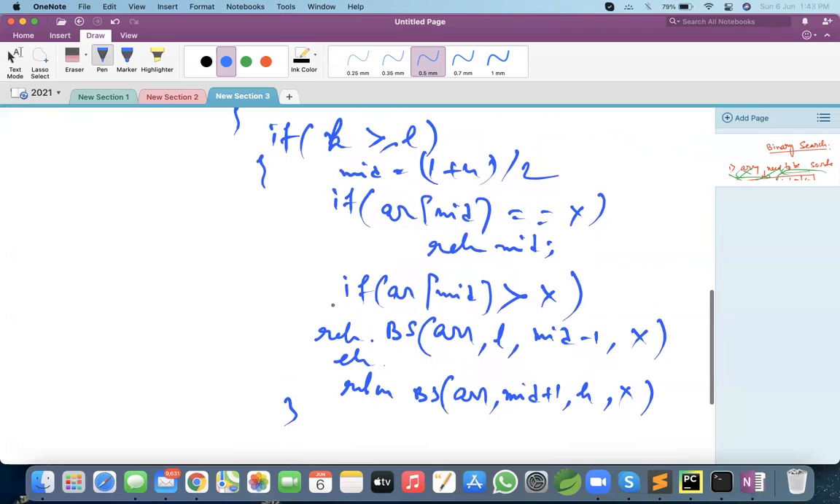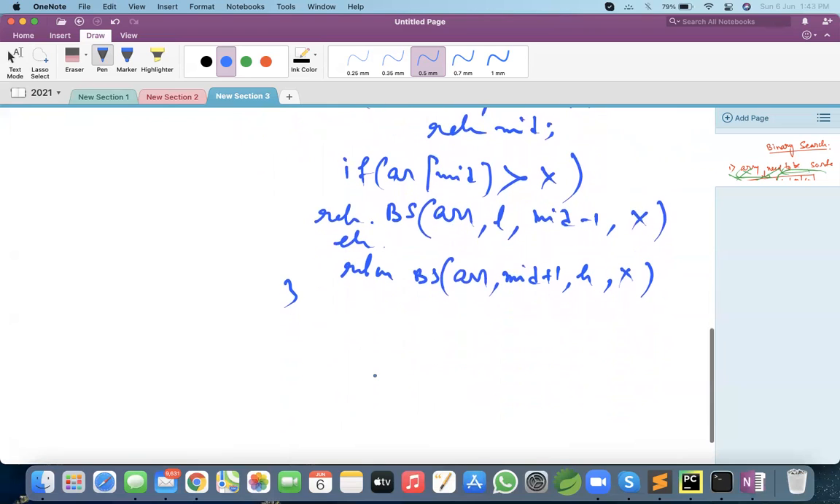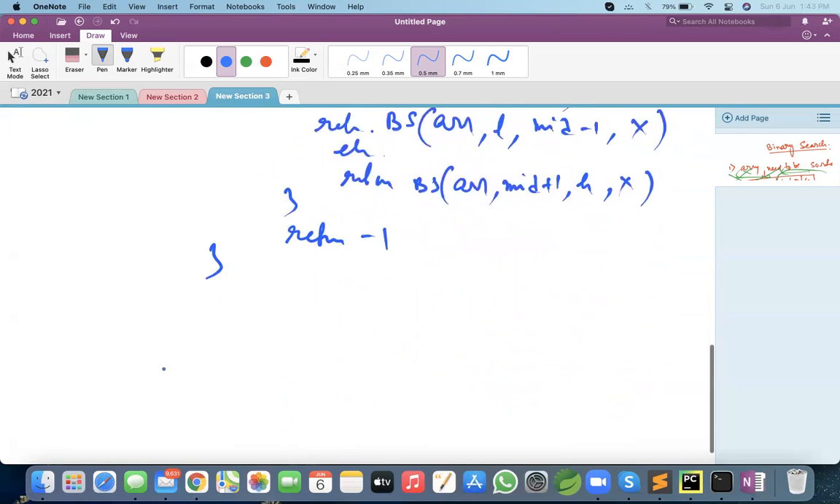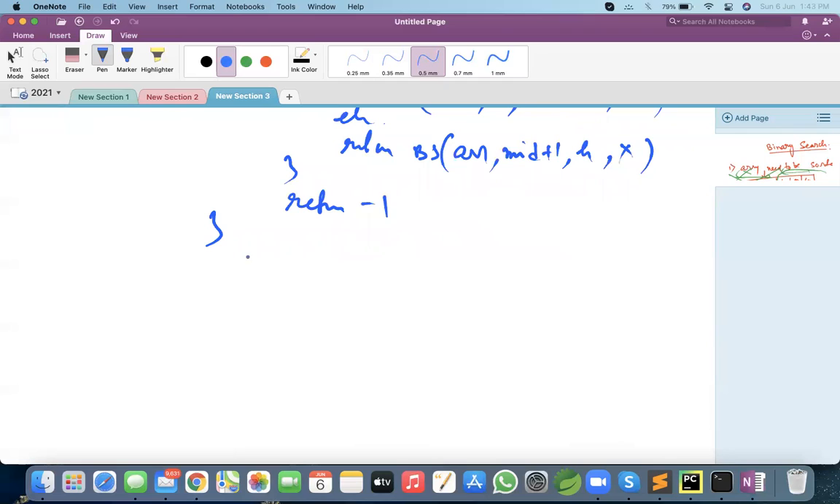Now, after checking the entire array, if you don't get the element, meaning the element is not present, then you just return minus 1. So this is the approach we are using, divide and conquer. We are dividing and checking.